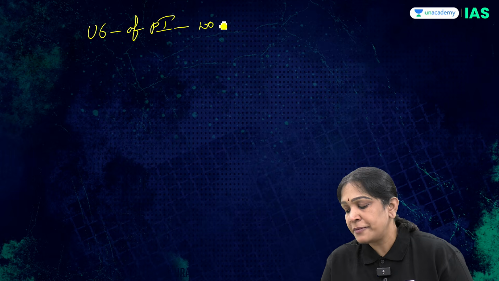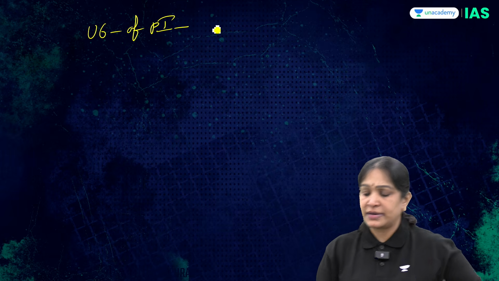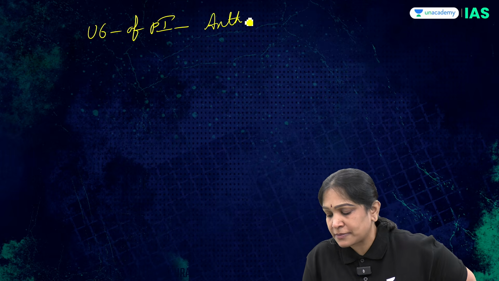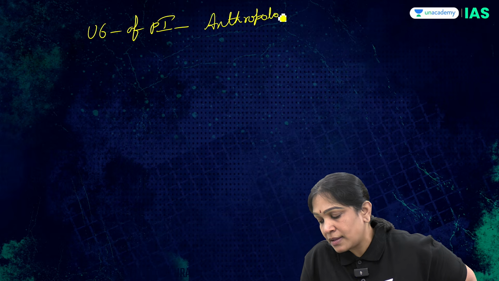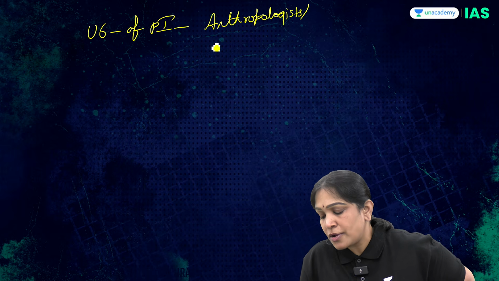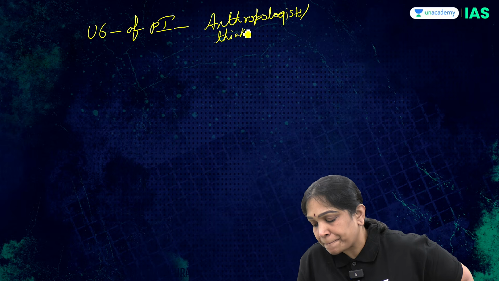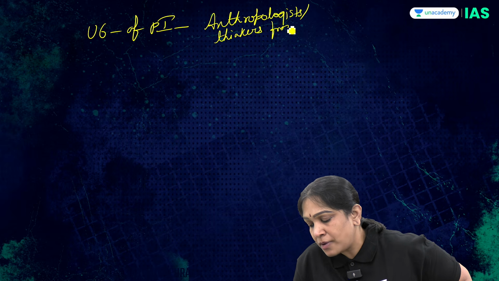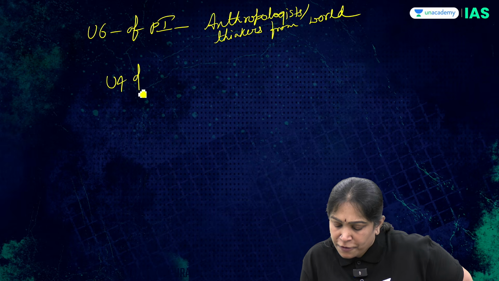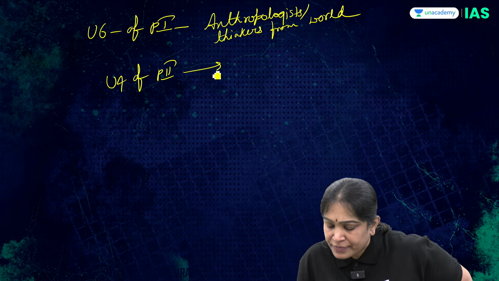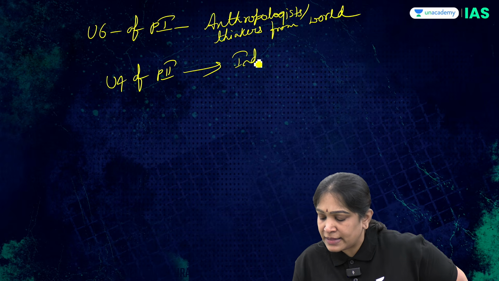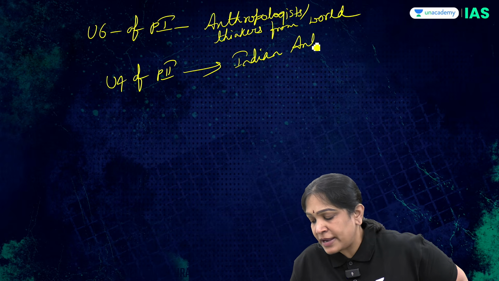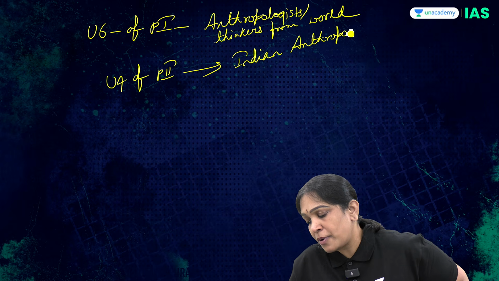In unit 6 of paper 1 you have the thinkers, anthropologists or thinkers from all over the world, whereas unit 4 of paper 2 is the Indian thinkers or Indian anthropologists.